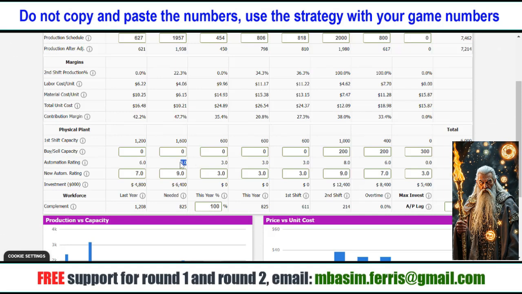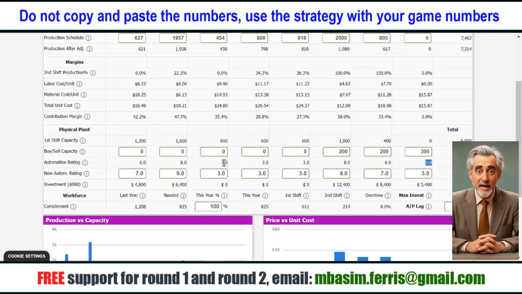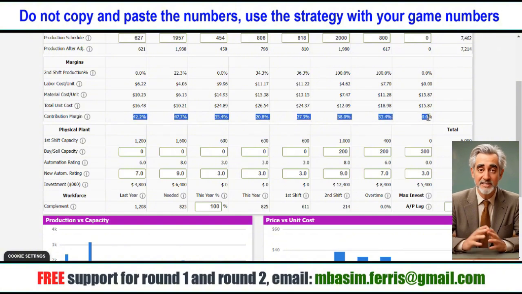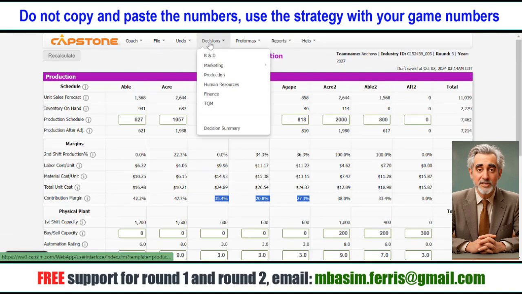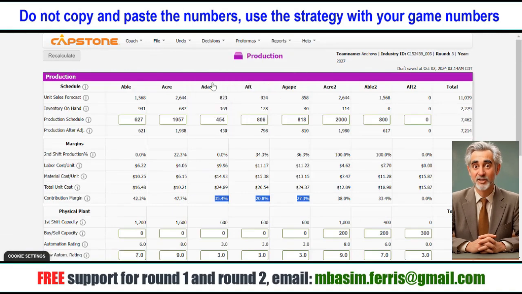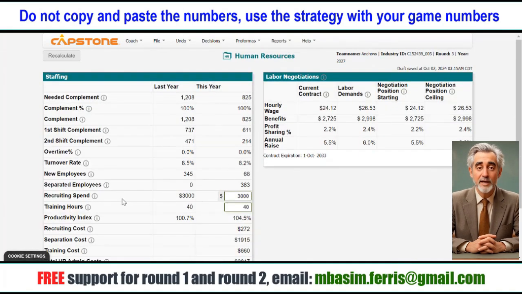6. Human resources decisions regarding recruiting and training hours can start from the next round, round 2. 7. Review results. Check the income statement to see sales and profit for all 5 products. The goal is to achieve good results as seen, sales of $17.57 and significantly higher profit compared to competitors. Current contribution margin is 29% and can increase by 5% each round.